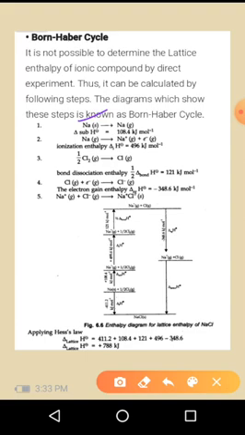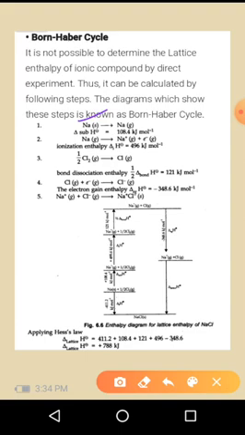In that case, the delta H value is 108.4 kilojoule per mole. The solid to gas is nothing but a sublimation reaction, so we write delta H sublimation. After the second step, the sodium gas is converted into Na plus and electron minus, that is, we are ionizing it. Delta H ionization is equal to 496 kilojoule per mole.